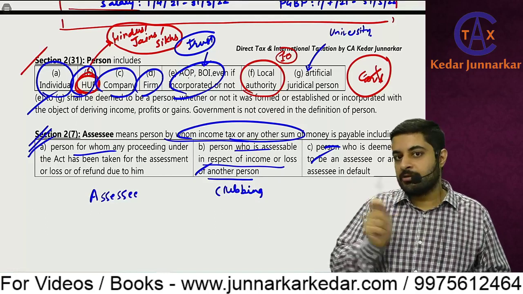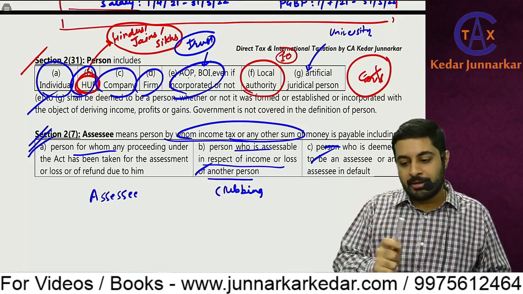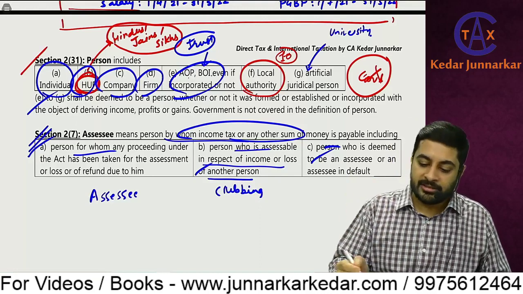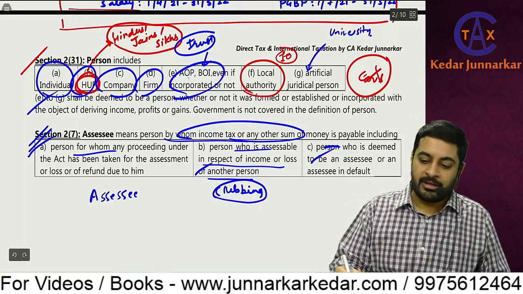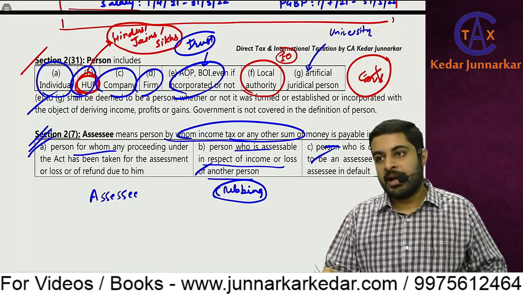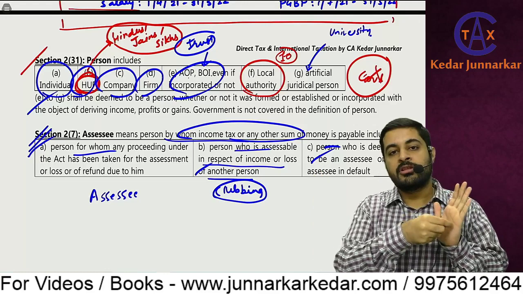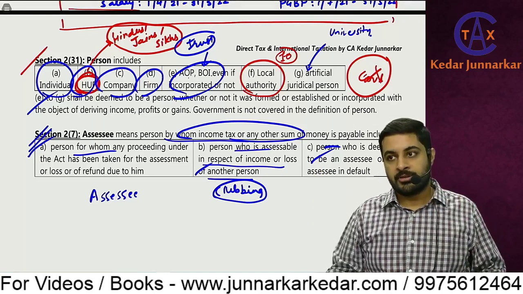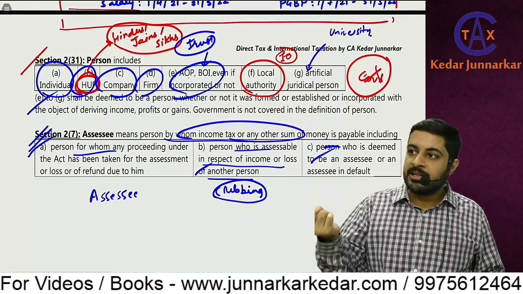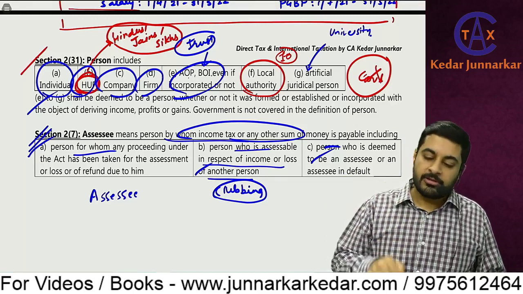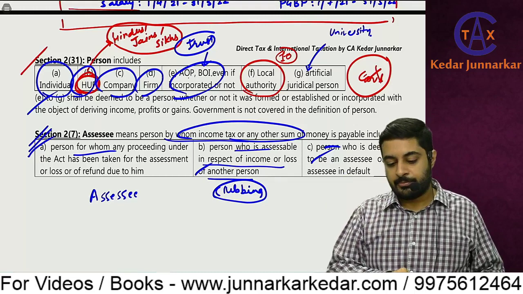See, 10 lakhs income is not received by me, but due to clubbing provisions it is taxable in my hands. So in that case I am liable to pay tax on that, so I become an assessee. I can't say that no, I don't have any income. My passbook shows zero credits, no income, but some other person's income is taxable in my hands as per the provisions of clubbing, so I will be considered an assessee.